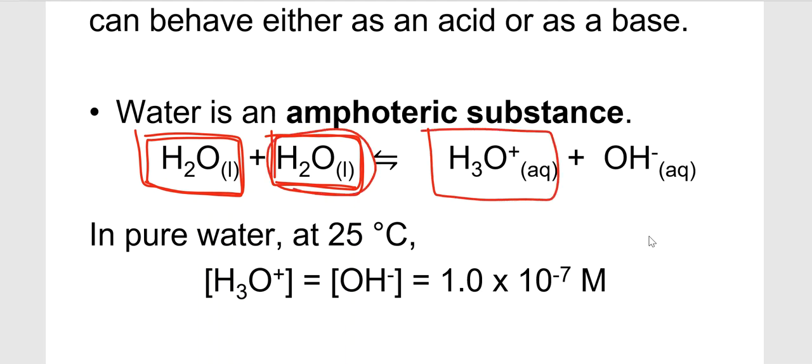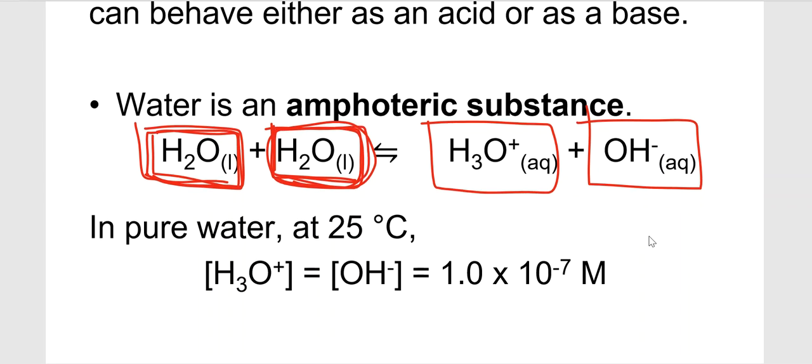Now, once this water molecule donates the H plus to this water, itself becomes the hydroxide ion. So you can see water can behave as a base or it can behave as an acid. So we said that water is amphoteric.